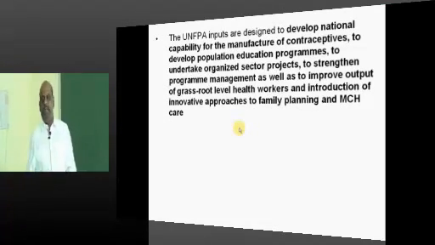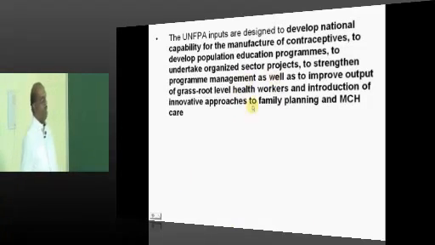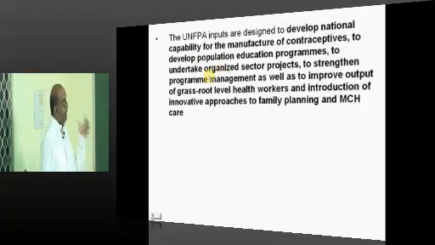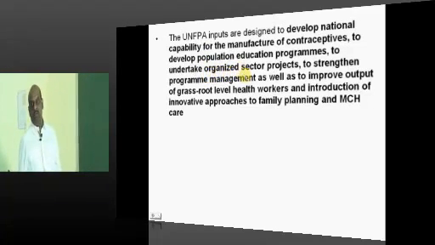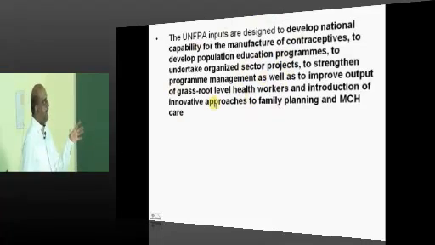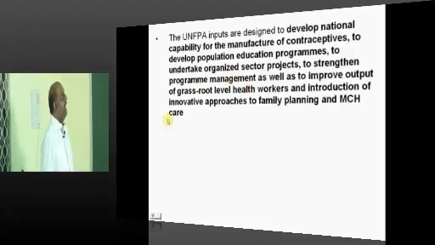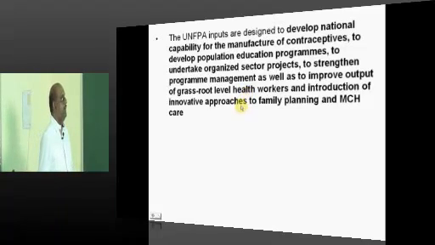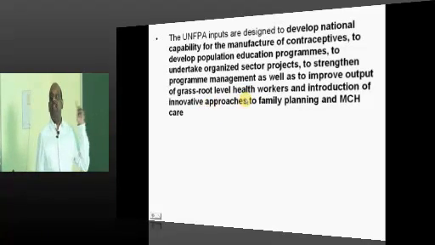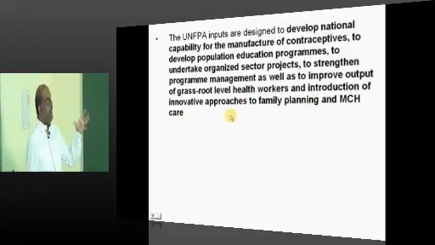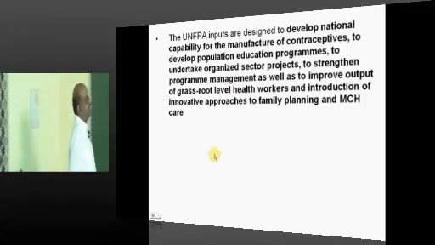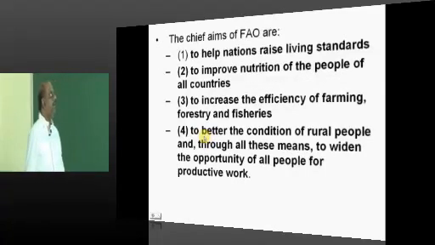Now, under UNDP, we get the funds to manufacture contraceptives, population education programs, organized sector projects, and to improve grassroots level health workers. Grassroots level health workers, not party workers. And introduction of innovative approaches for family planning. So they are all the ones which are being taken care of.